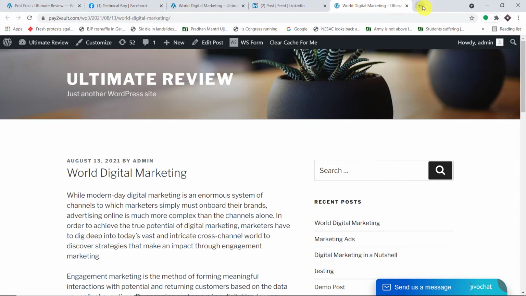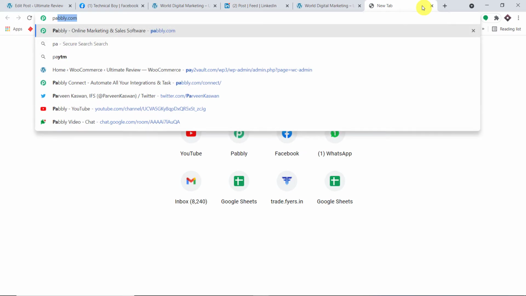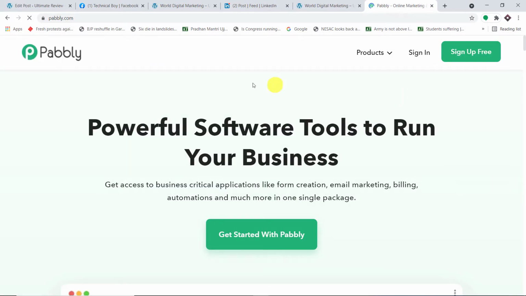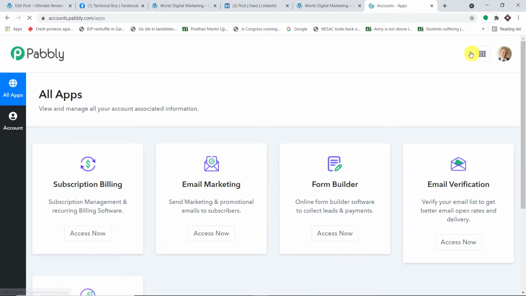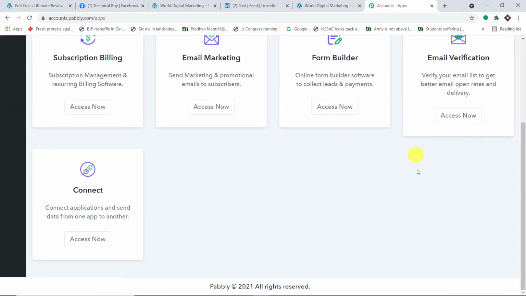Okay, so to begin the process, in a new tab, just type pably.com and press enter. Okay, so this is the website of pably.com. All you have to do is just click on sign up for free. Here you can build your own account in just 2 minutes. In my case, I have already built an account, so let me just straight away click on sign in. Okay, so this is the app section of Pably. As you can see, let me just scroll down and here you will find Connect. Just click on access now.